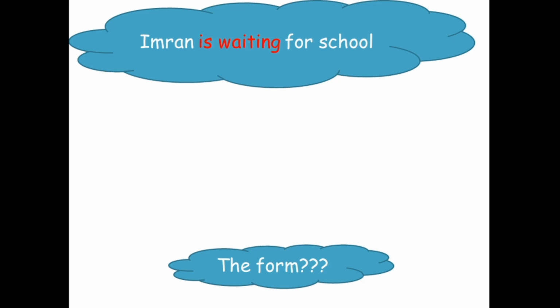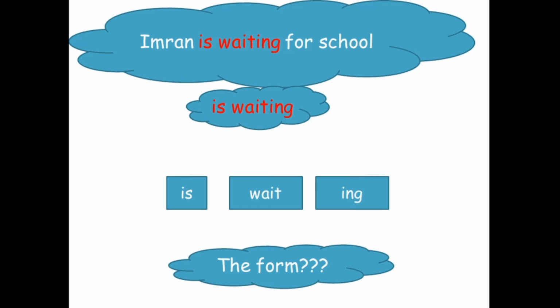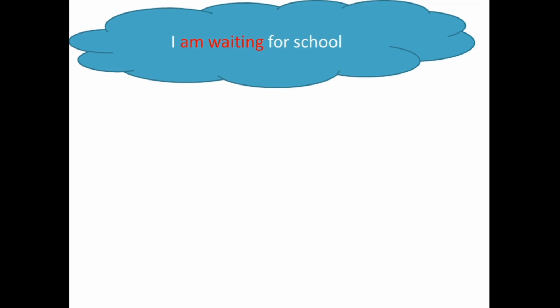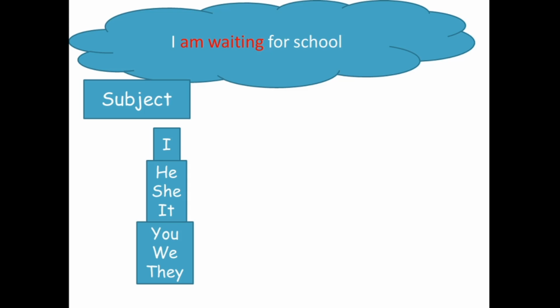So in this sentence we have here, Imran is waiting for school, right? The verb wait is in the present continuous. So what is the form of the present continuous of this verb, is waiting? We have is, verb to be, plus wait, the base verb, plus ing form. I am waiting for school. This is the first person singular. I'm waiting for school. So we have the subject, which is I. It can be also he, she, it, you, we, they, the table, the market, people, etc.